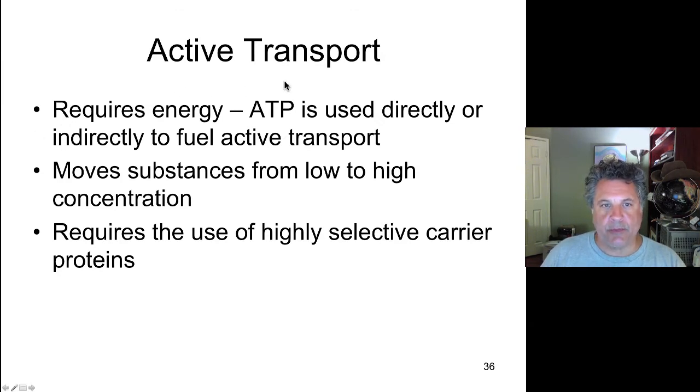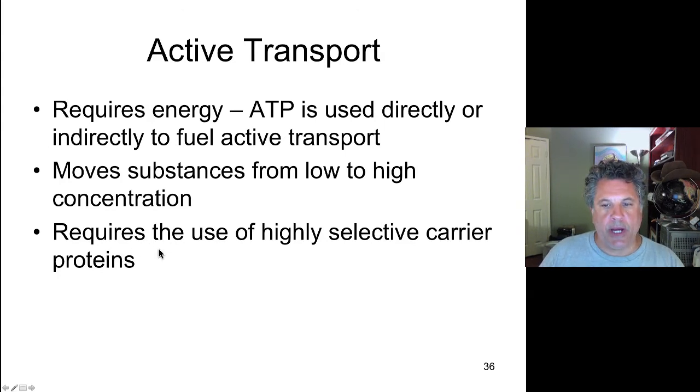However, in active transport, we are moving substances from a low concentration to a high concentration. And this is thermodynamically unfavorable and requires the input of energy derived from the energy currency molecule of the cell, ATP. And that can be used either directly or indirectly, as we will see, to fuel the active transport.